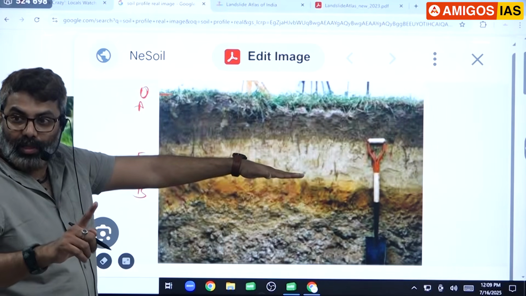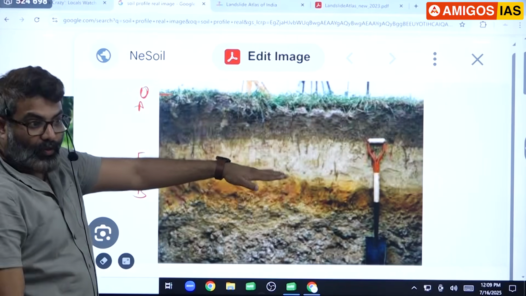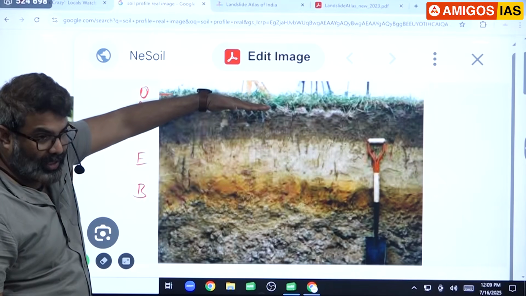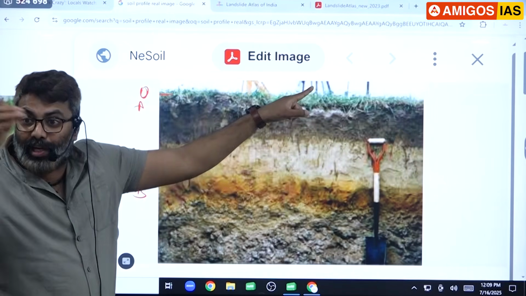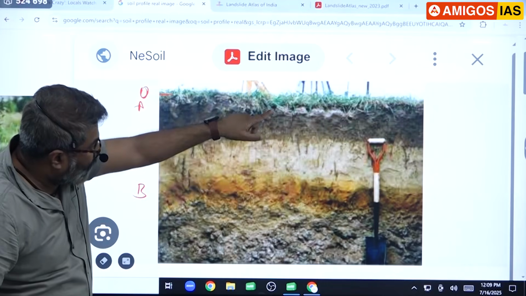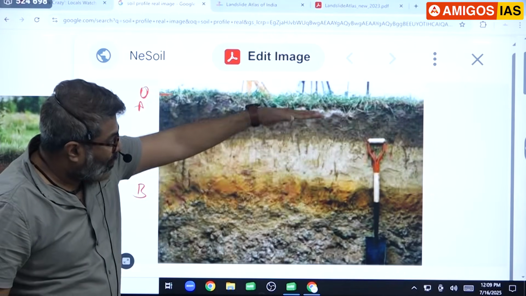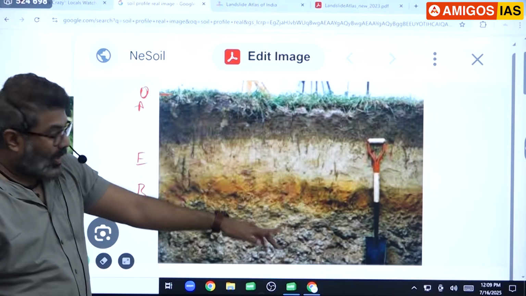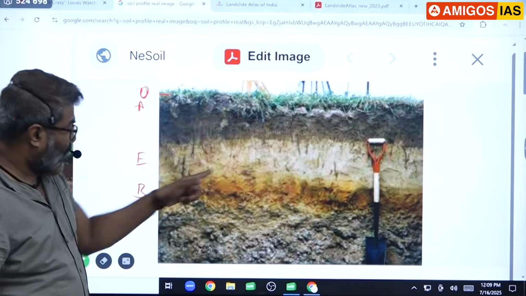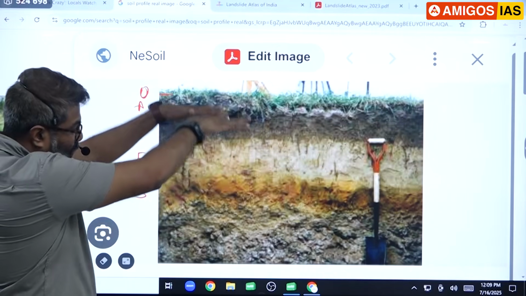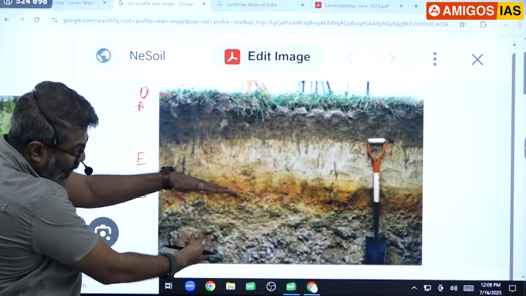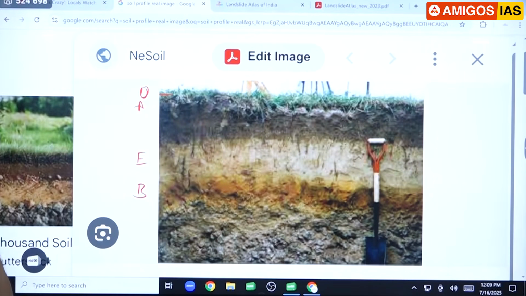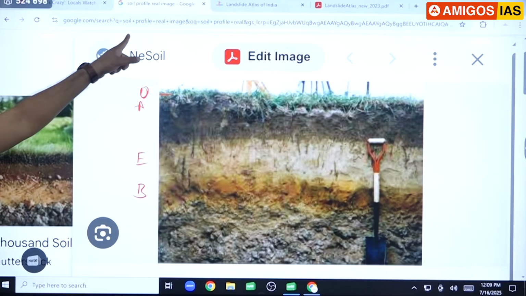All of you understood? Next time you notice a real photo of soil, you will notice this. You will notice the top organic layer slightly black in color because of organic content. Slightly below is soil: sand, silt, clay. Below that is E, the zone of eluviation, where the minerals have leached down. This is dark brown. Why? Because of accumulation. Everything comes and accumulates. Below that you can see bigger rocks. Rocks will start. All of you got it? That is the reason I just typed soil profile real image.